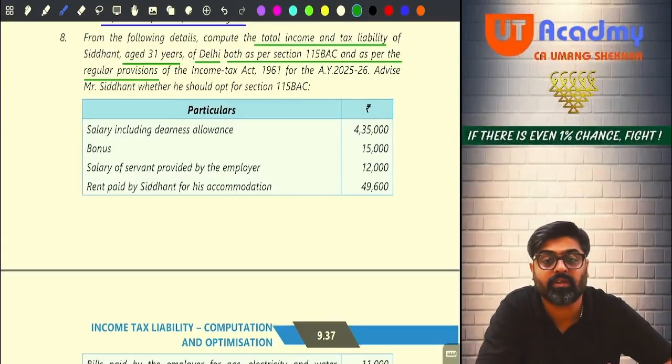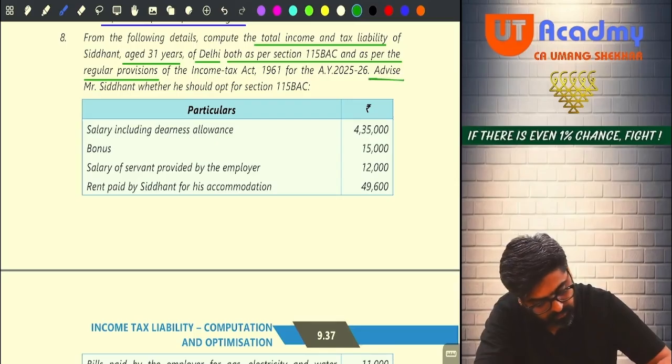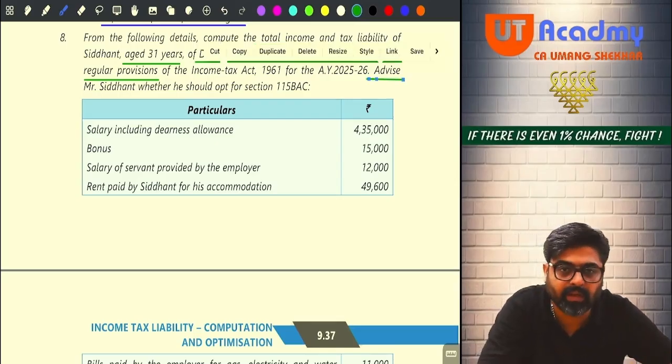Now advise Mr. Siddhant whether he should opt for section 115BAC. First you will calculate as per both the schemes. Then you are supposed to give the advice also. If you forget to give the advice, 1 or 2 marks will be deducted.